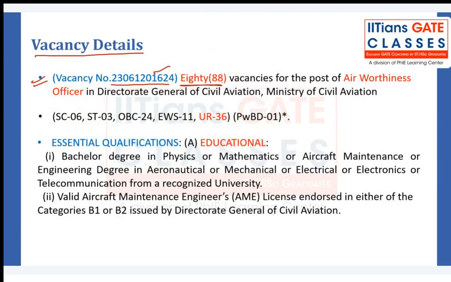Or we can say it is actually 80 only, because I just wrote it, so this is 80 vacancies for the post of airworthiness officer. You have to keep this in mind. In the detailed advertisement you will find that in the second vacancy we have got 80 posts.